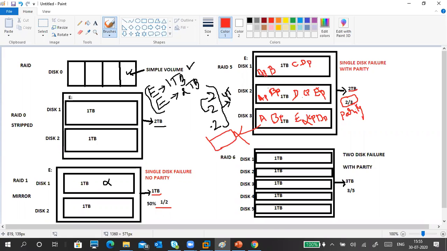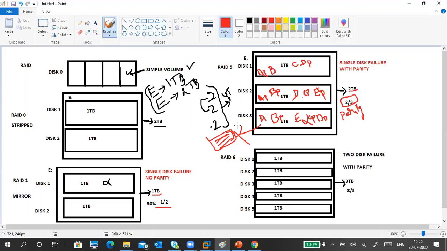Automatically these two disks will check their data and parities. Using this parity, it regenerates the data here and resyncs the complete thing. So whatever data was there earlier is regenerated here. So only RAID 5 is possible with the servers and iSCSI storages.